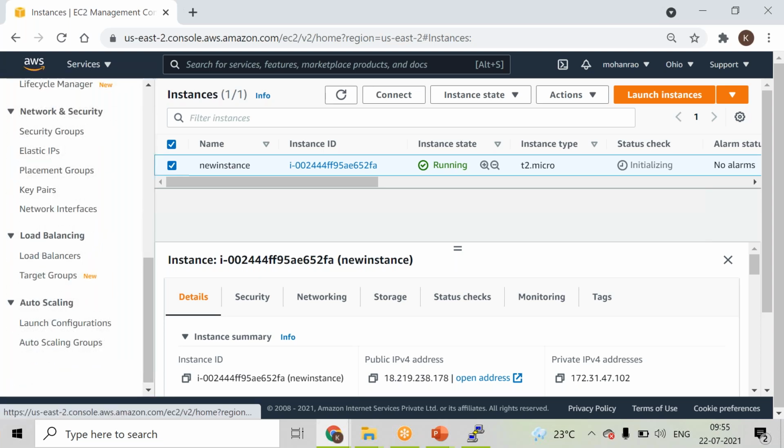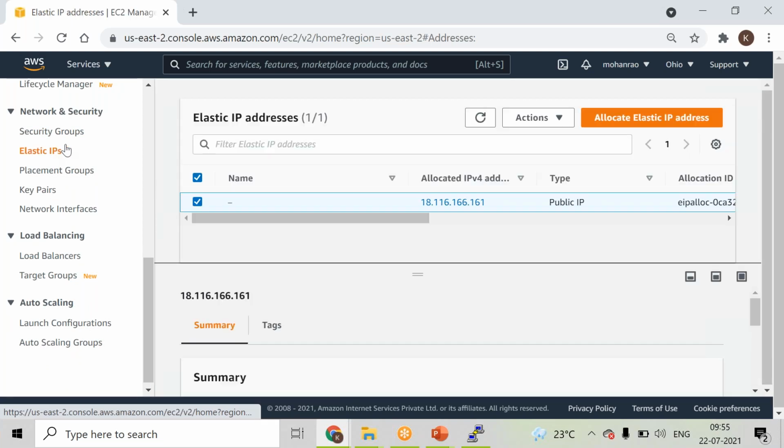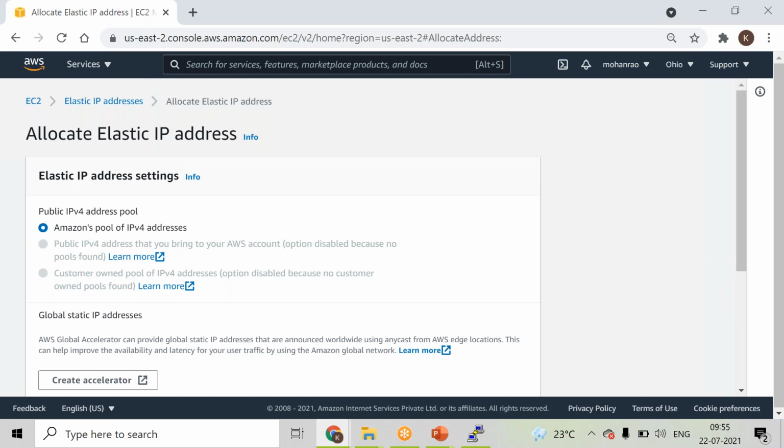So network and security tab కింద elastic IPs అనే ఆప్షన్ ఉంటుంది. So just click on this elastic IPs, right? Here you can see a particular option called allocate elastic IP address. So just click on it, and what this will basically do is, it will try to pick up a particular IP address which is free, and then you can allocate to your EC2 instance, and which is static. So even though you try to restart the EC2 instance multiple times, ఈ IP address ని యూజ్ చేసుకుంటే మనకి ఆ ప్రాబ్లం అనేది ఉండదు అన్నమాట.